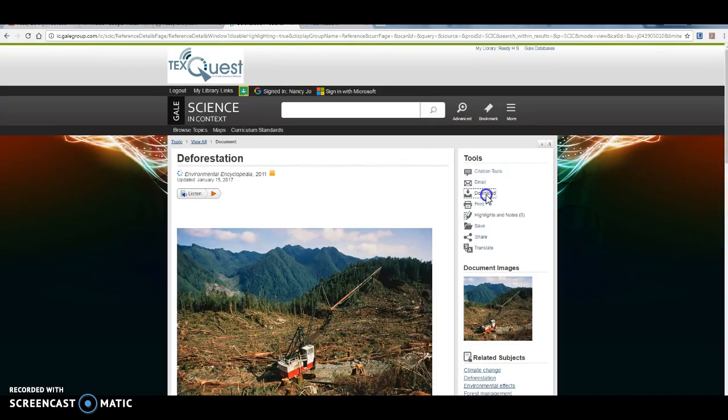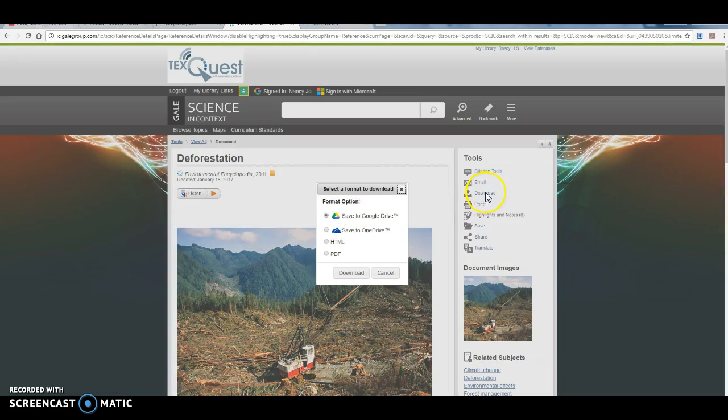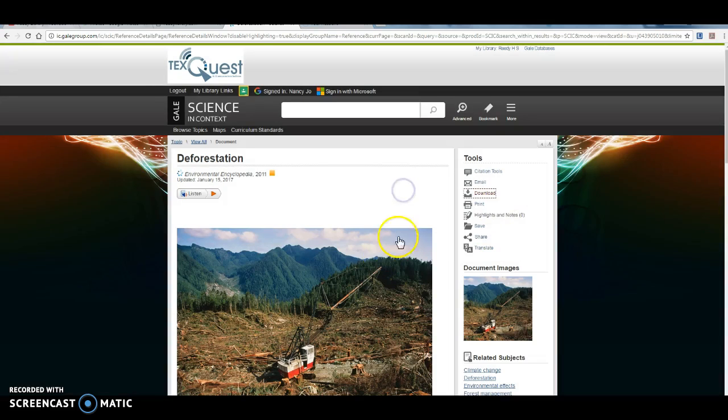Now, if I want to download this into my Google Drive, I just click that download, save to Google Drive, download, and then it's going to download this whole article into my Google Drive. If your group has a shared folder of information, you may want to make sure that you put any resources that you guys are using into that shared folder so everybody has access to it. Okay?